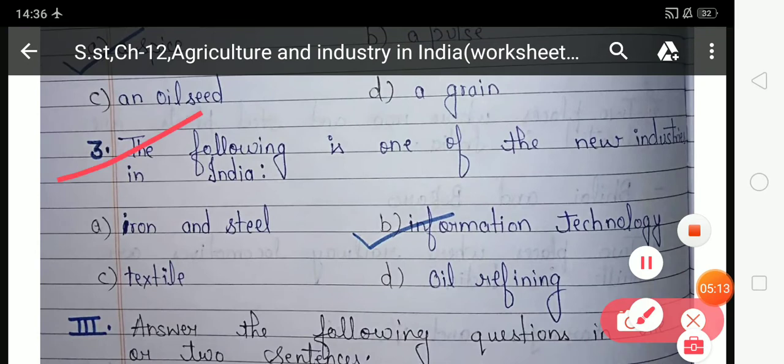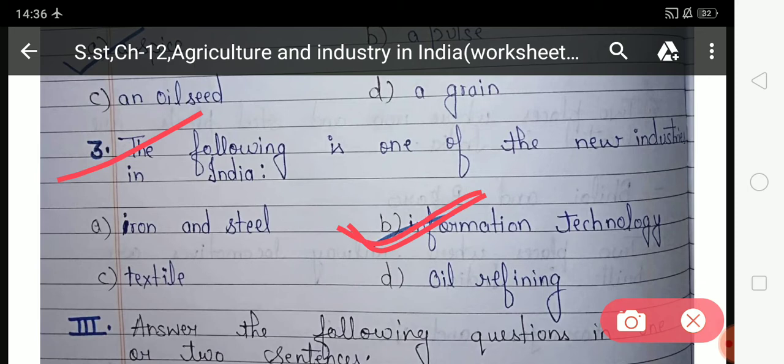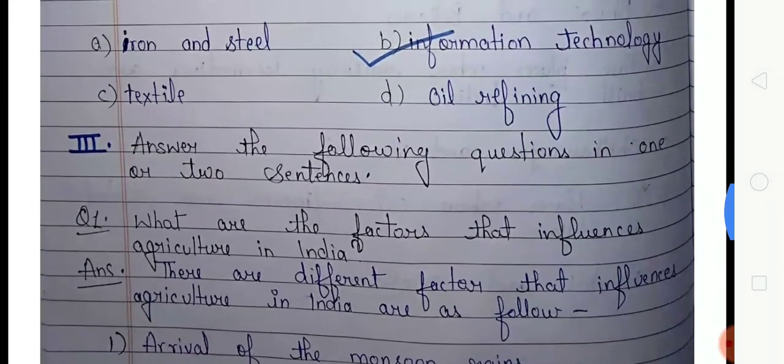The following is one of the new industries in India. Students, which is the new industry which was established in the past 20 years? Option A iron and steel, option B information technology, option C textile, option D oil refining. Which option is correct? Option B, information technology, is correct. So you have to tick option B and here option B is already ticked. Now come to the next, that is the third exercise.